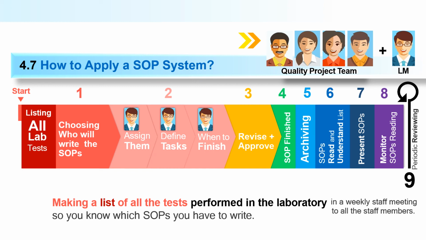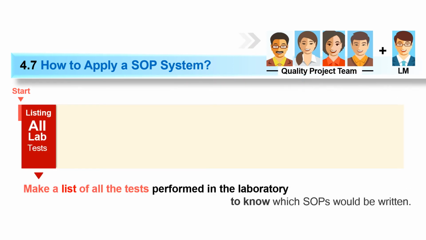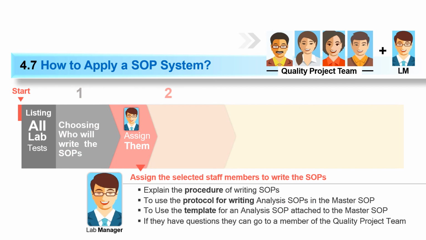So here you have to make a list of all the SOPs and distribute the SOP preparation task to your staff members. Make a list of all the tests performed in the laboratory to know which SOP will be written. Now for each SOP, determine which of the staff members are most suitable for writing. Then assign them, explain the procedure of writing an SOP, and tell them to use the protocol for writing analysis SOPs in the master SOP. So there is a master SOP, and we have to take reference of that master SOP.